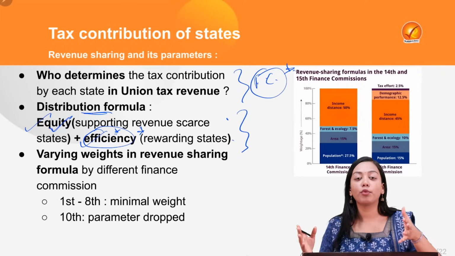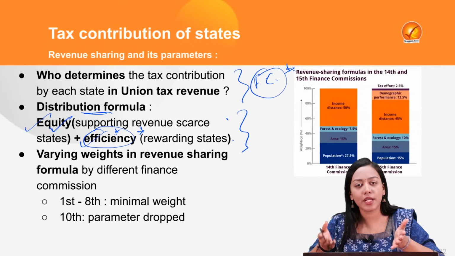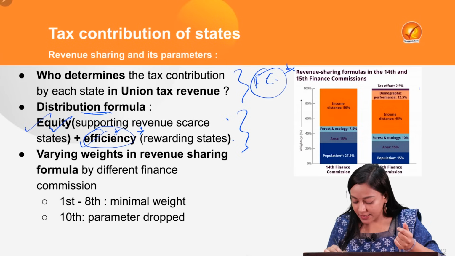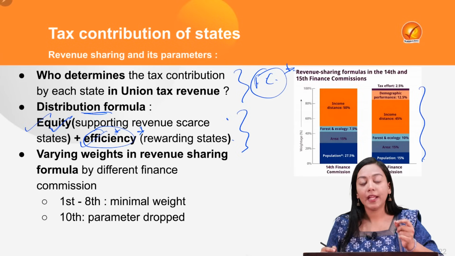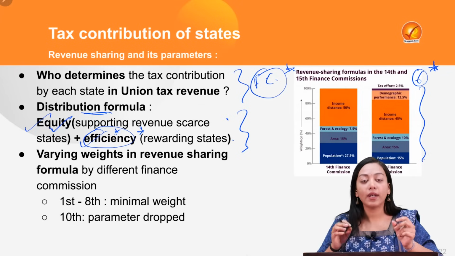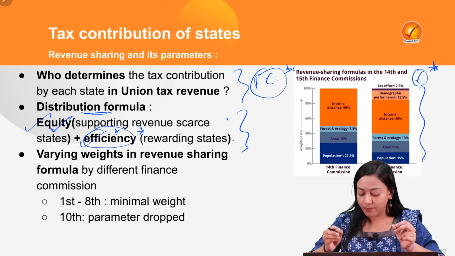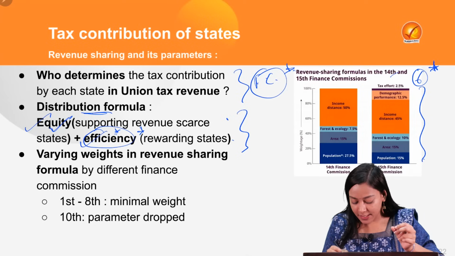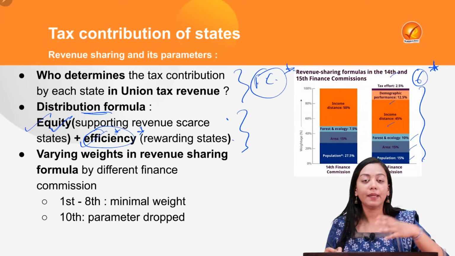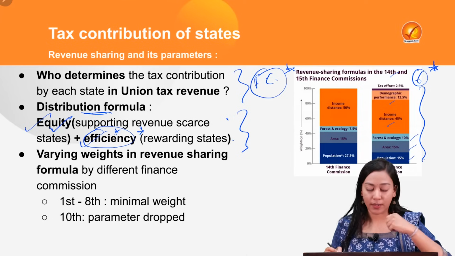This distribution formula and the associated parameters keep changing from one finance commission to another. But if you talk about the recent 15th Finance Commission, it saw 6 parameters included in its revenue sharing formula. So it took into consideration tax effort, demographic performance, income distance, forest and ecology, area and population, with variable contribution of each.